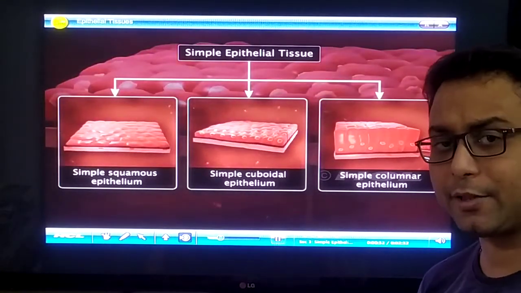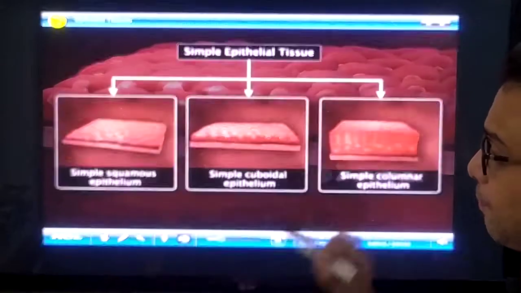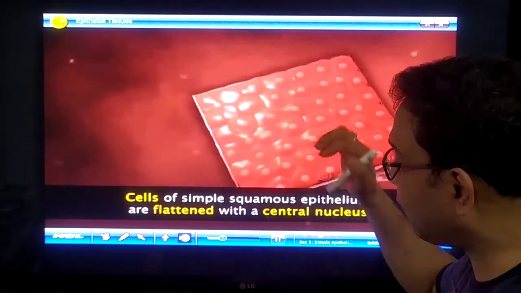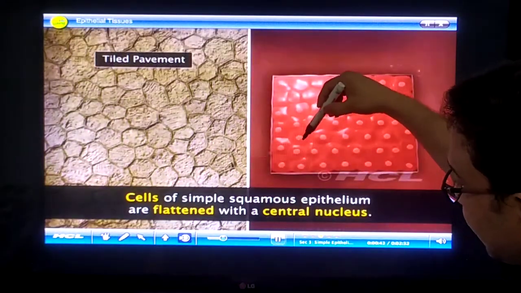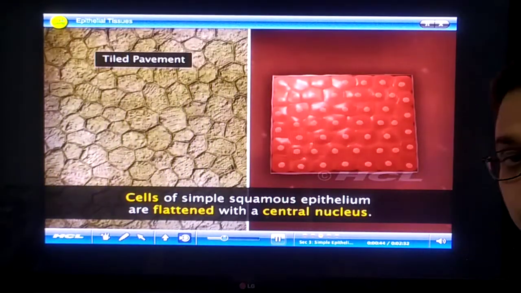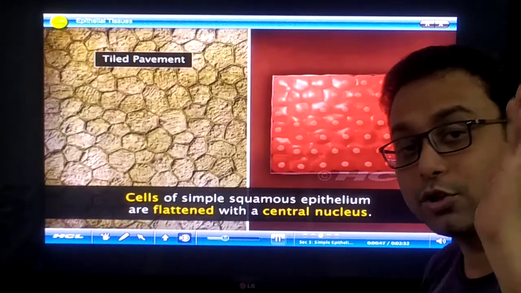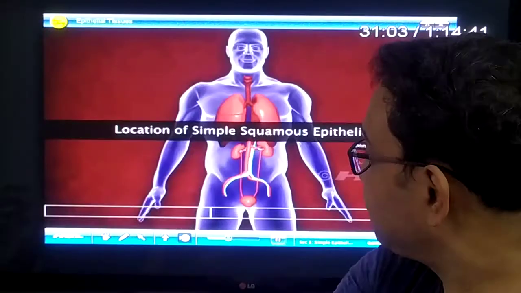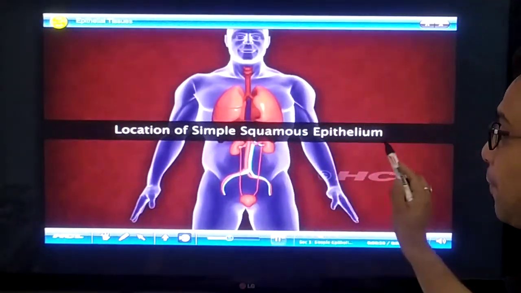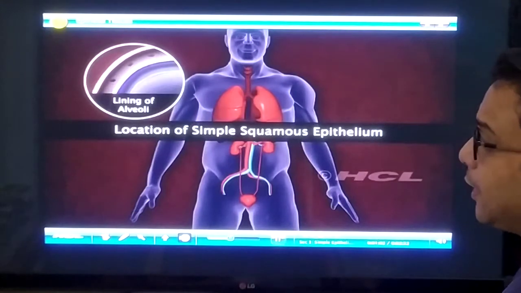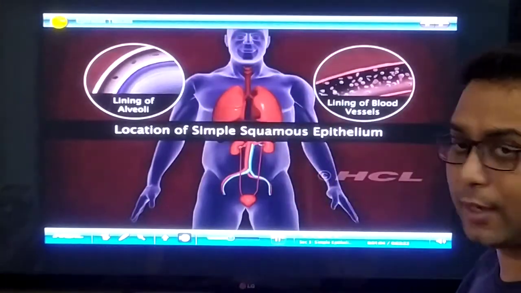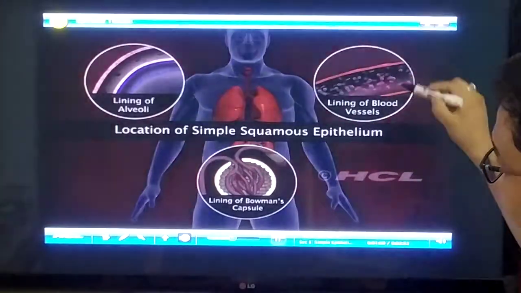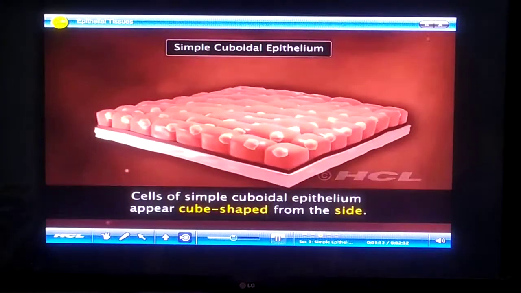But how are they different from each other? Number one, the simple squamous epithelium. In here, cells are flattened and centrally the nucleus is present. So they are called the simple squamous epithelium. But where is it present in your body? The location of simple squamous epithelium: it is present in the lining of your alveoli, that means in the lungs, and the lining of the blood vessels. In that internal membrane, the simple epithelium tissue is there.